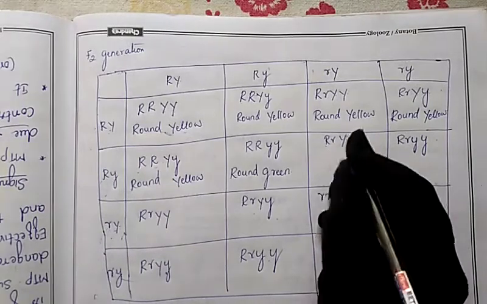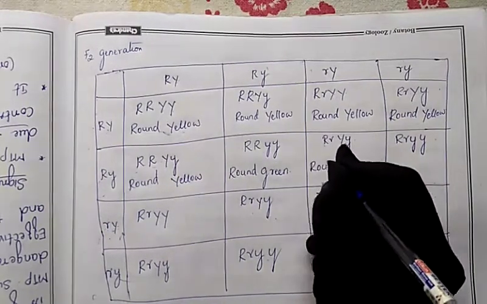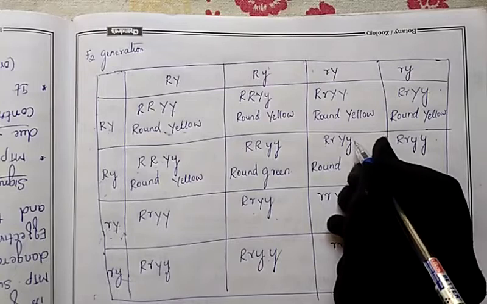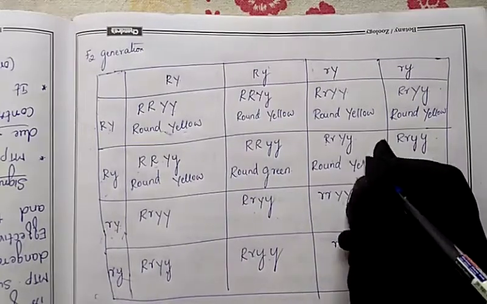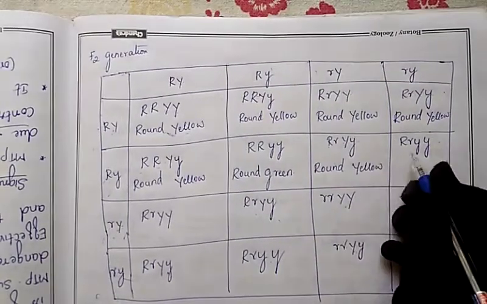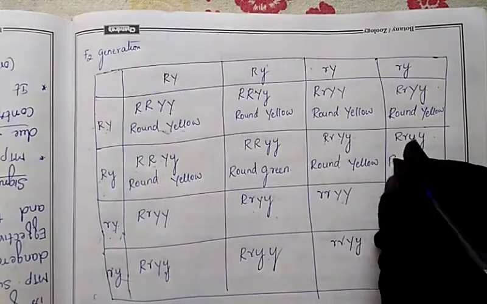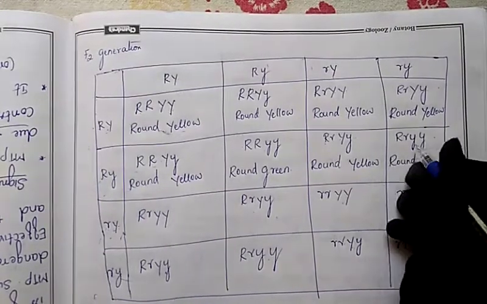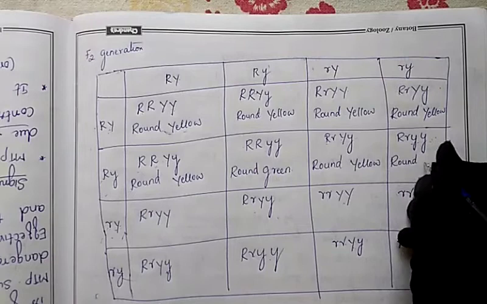Next, capital R, small r means round. And capital Y, small y means yellow. Yellow will be dominant. Yellow. Next, capital R, small r means round. Small y, what will it show? Wrinkle.